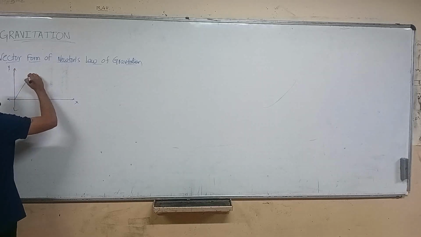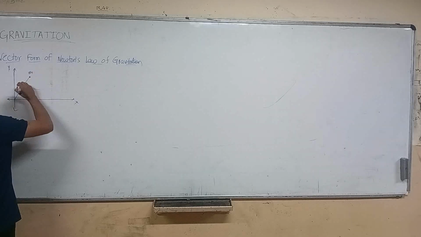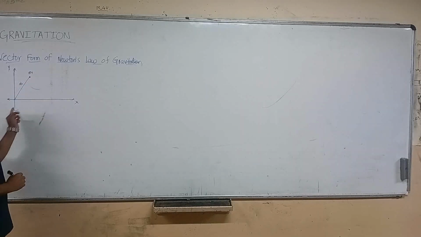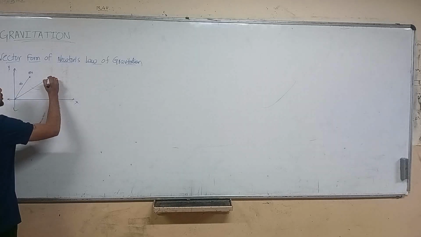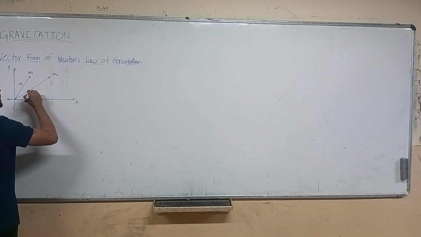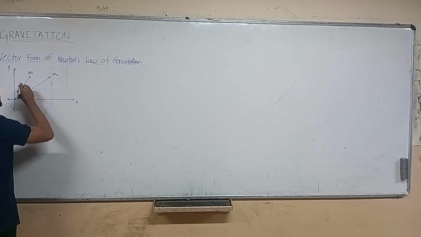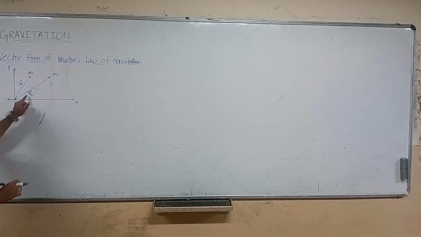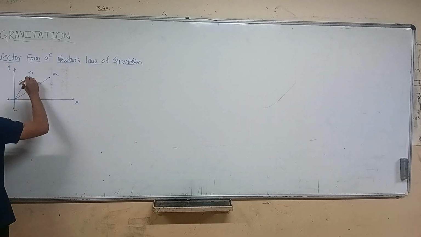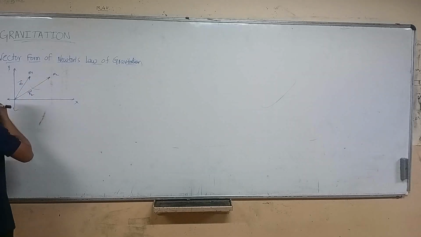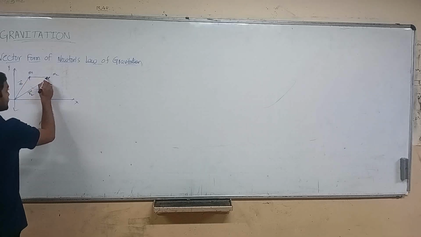I would like to take a point mass m1 here with position vector r1, and another mass m2 here with position vector r2. Here we are using vectors, so we need to give the direction, right?